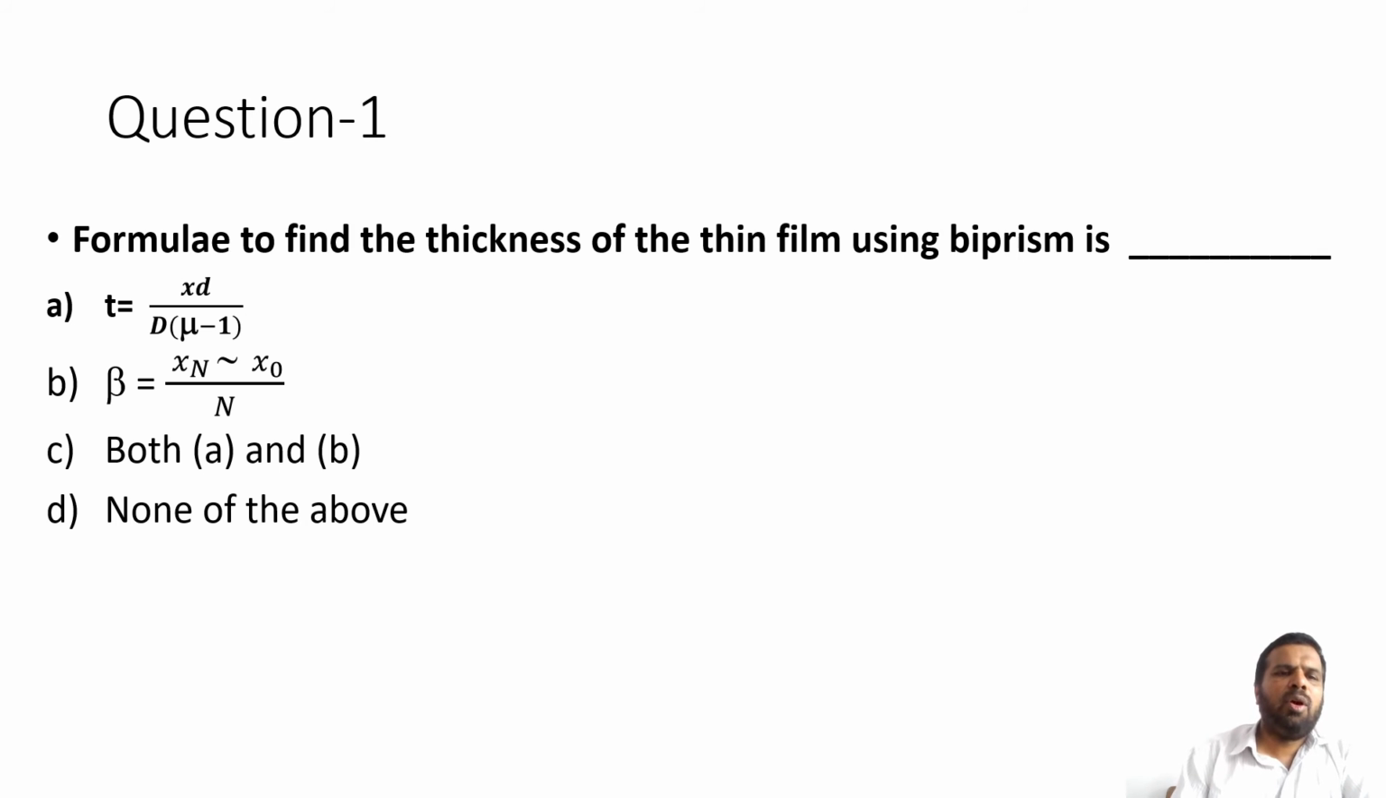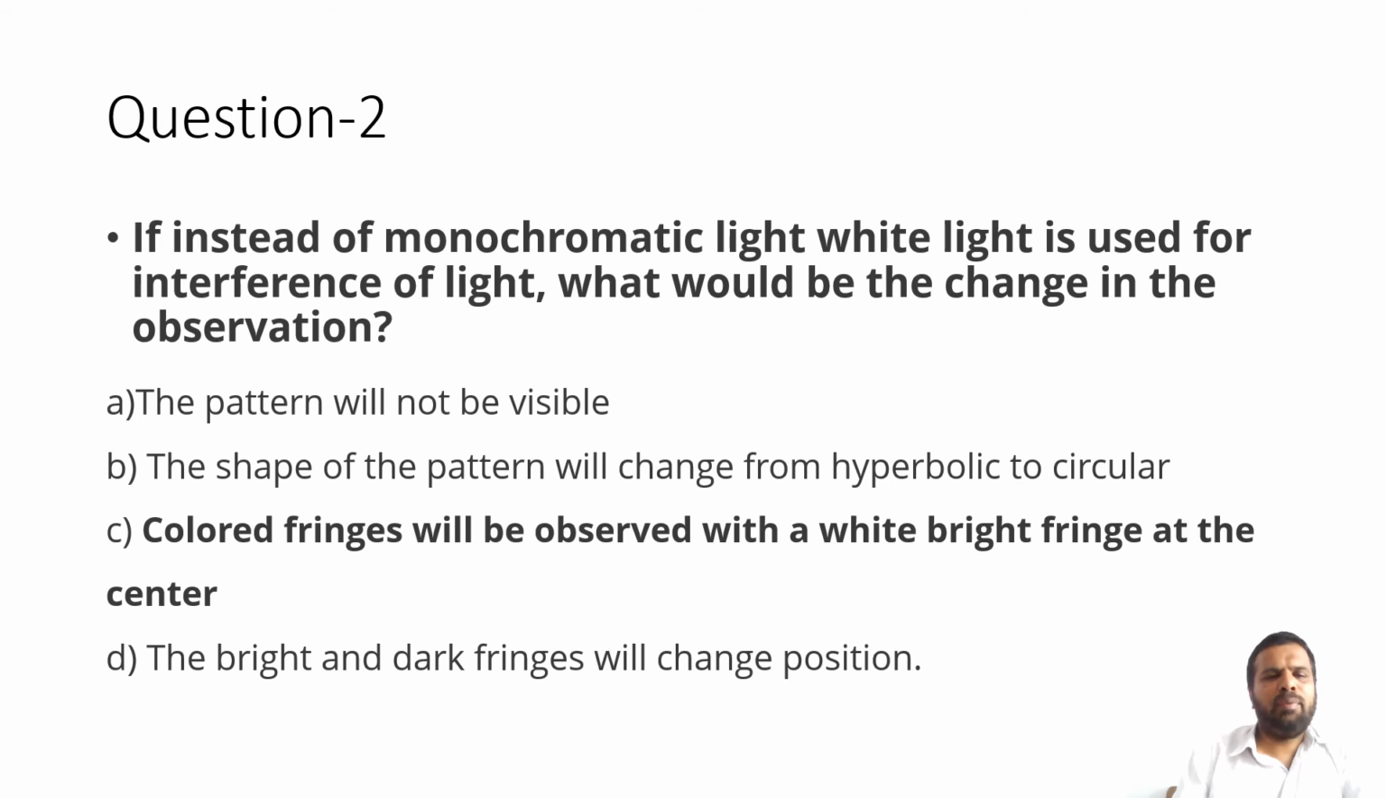Question number 1. The formula to find the thickness of a thin film using biprism is: Option A, t is equal to x d divided by D into (mu minus 1). Option B, beta is equal to x n minus x naught divided by n. Option C, both A and B. Option D, none of the above. The correct answer is option A, t is equal to x d divided by D into (mu minus 1).